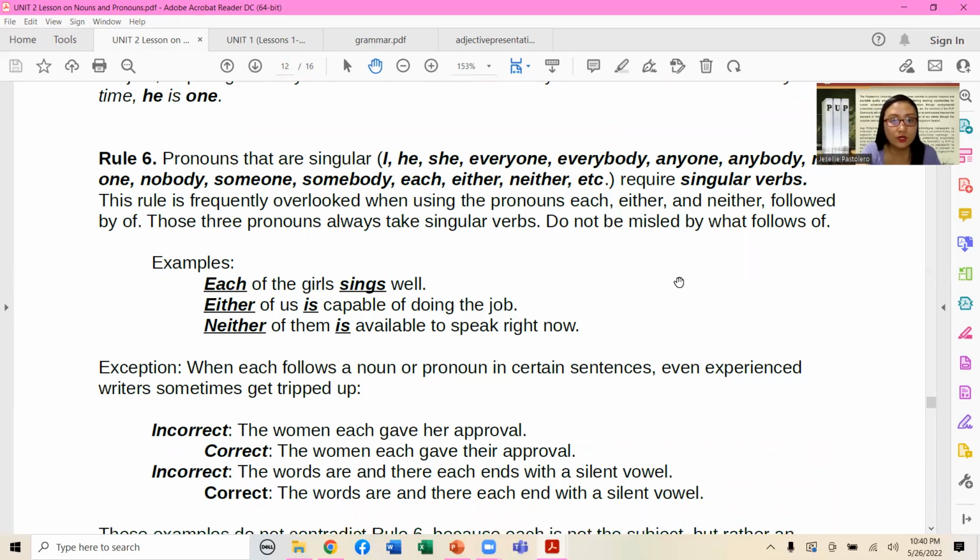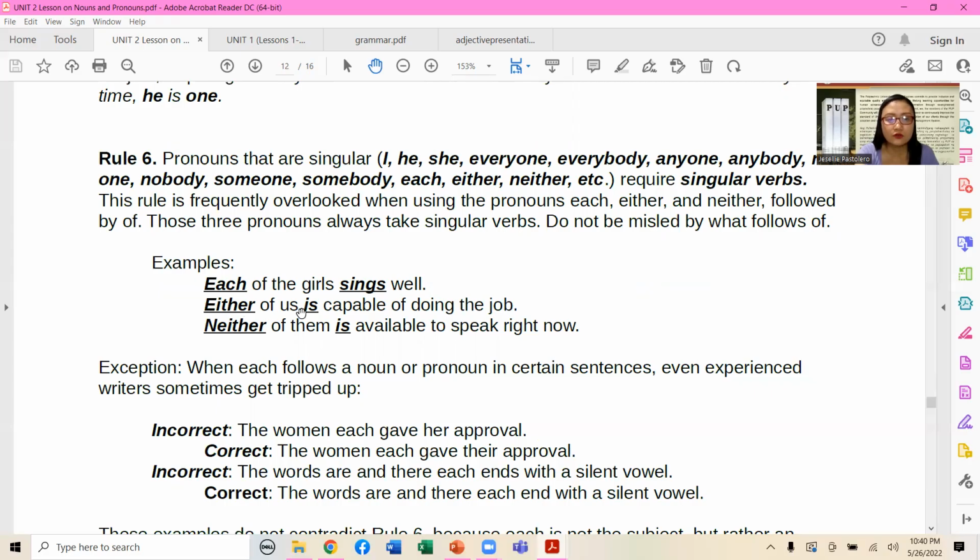So the intervening phrase should not distract you when it comes to choosing the right verb. Actually, the right verb is in the singular form. Each of the girls sings well. You would notice that right after of the girls, the intervening phrase, we have the verb sings, and sings is a good pair for the pronoun each.